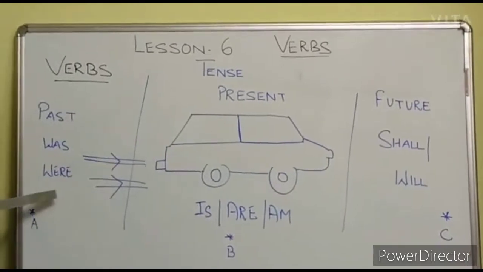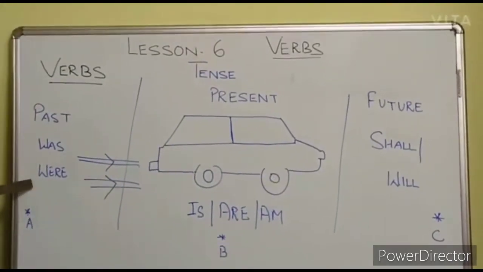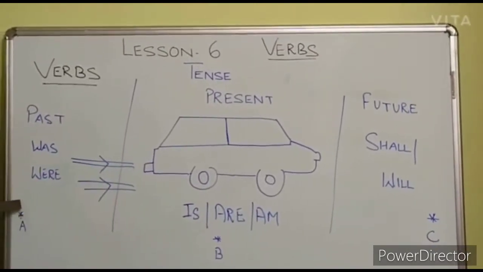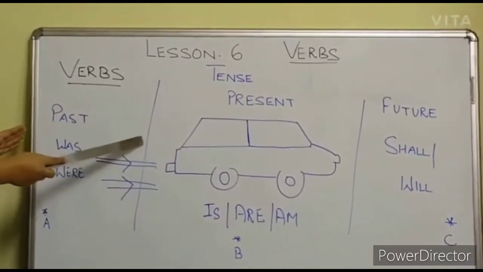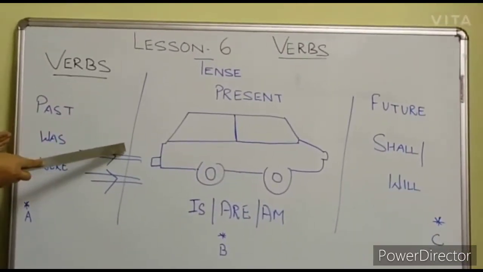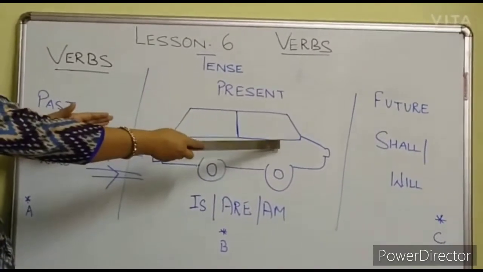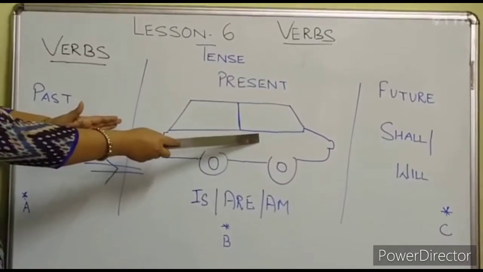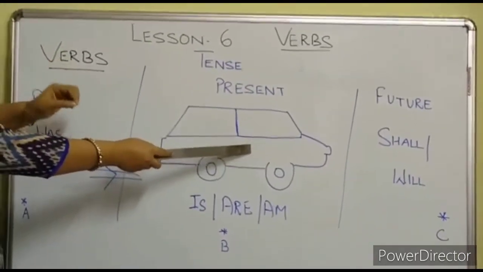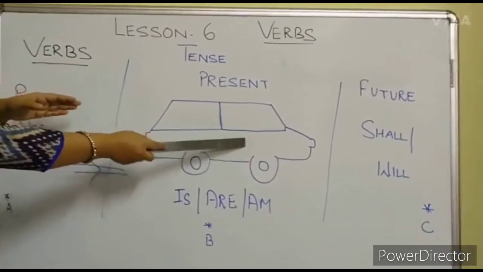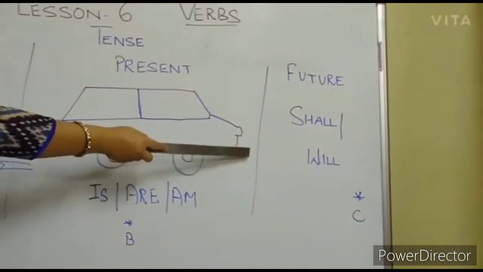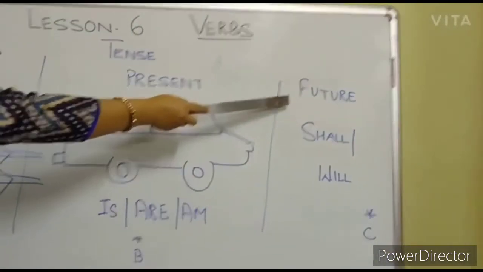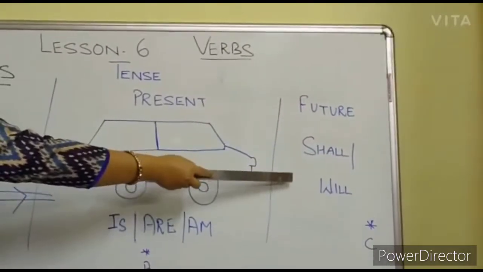Once again, at point A, the car was here earlier. It started from here. See through these arrows. From point A, the car had started, so the action has already been done. So this is the past tense. In the present tense, we can see the car, students. It is moving, so this shows the present tense, that is the action taking place at that point. And it will move towards point C. This is a future activity. It is going to happen. And future tense is represented by shall or will.